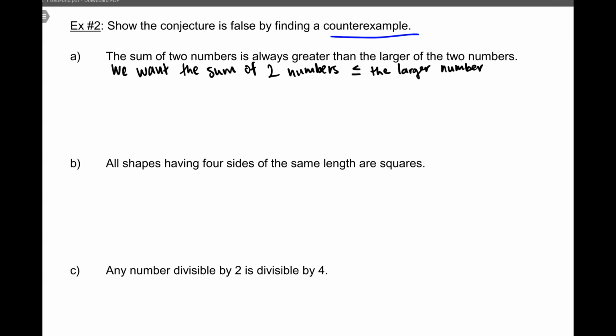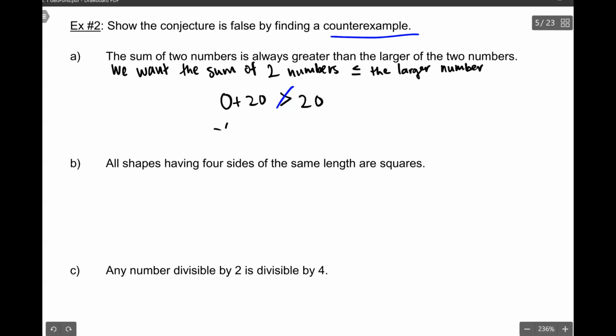So we're wanting the sum to be smaller than the bigger of the two numbers. For instance, I could have 2 plus 20, right? 2 plus 20 is not larger than 20. That is not true, because 20 is not greater than 20, it is equal.